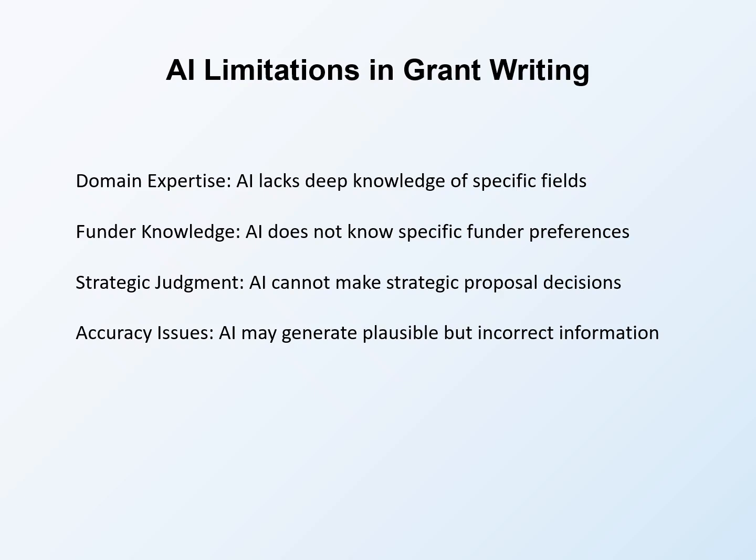Strategic judgment limitations mean AI cannot make strategic proposal decisions. Decisions about what to emphasize, how to frame arguments, and what trade-offs to make require human judgment informed by context AI does not have. Strategy must come from you. Accuracy issues mean AI may generate plausible but incorrect information. AI can produce confident-sounding text that is factually wrong. Any AI-generated content must be verified for accuracy. Never trust AI output without checking it yourself.